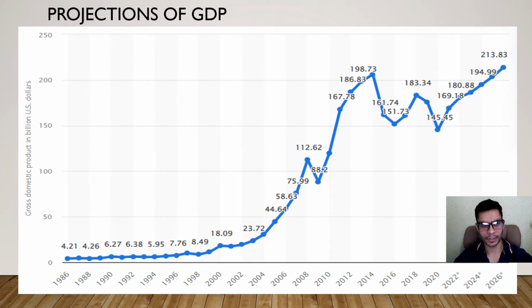So what are the predictions of the GDP for the upcoming years? The data for 2021 has not been updated, but the official websites, this is from statista.com, reckon that it was around 171 billion, and they predict considerable growth beyond pre-pandemic levels by 2024.